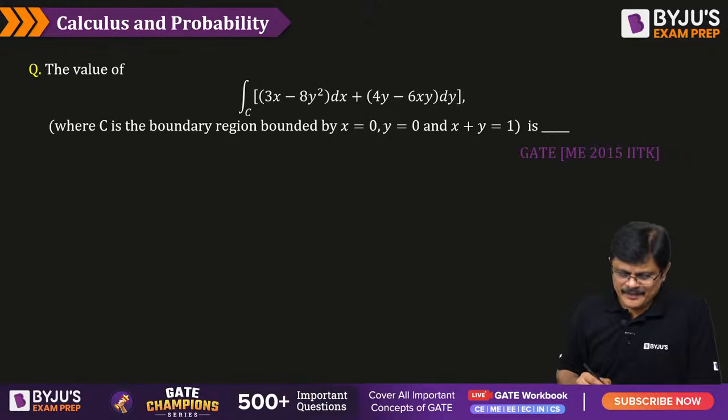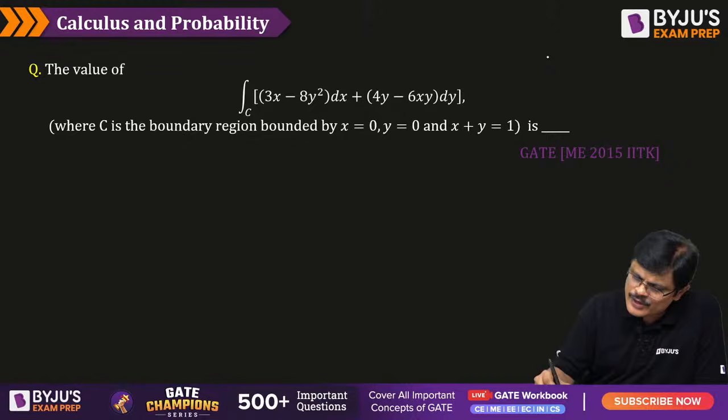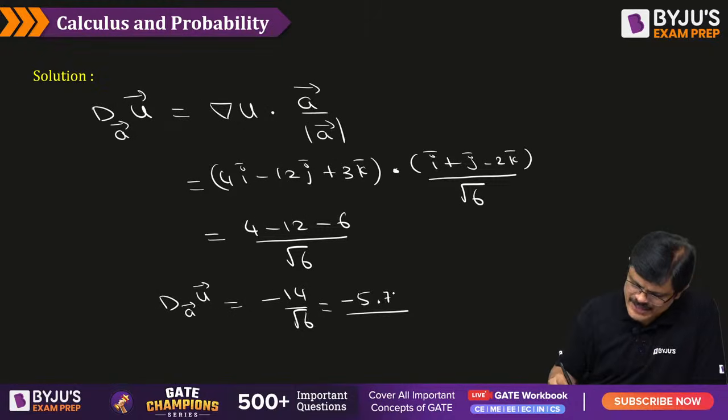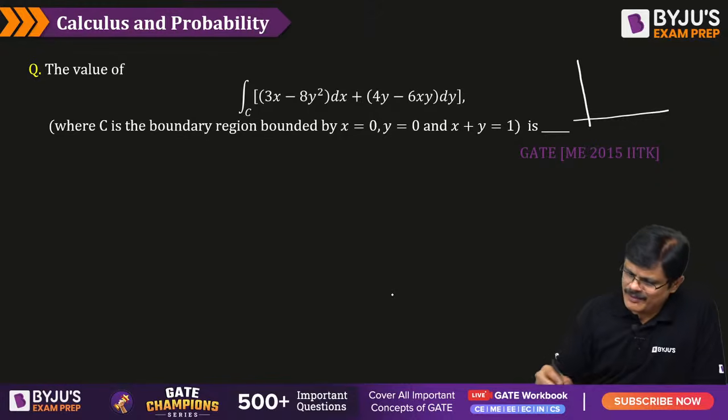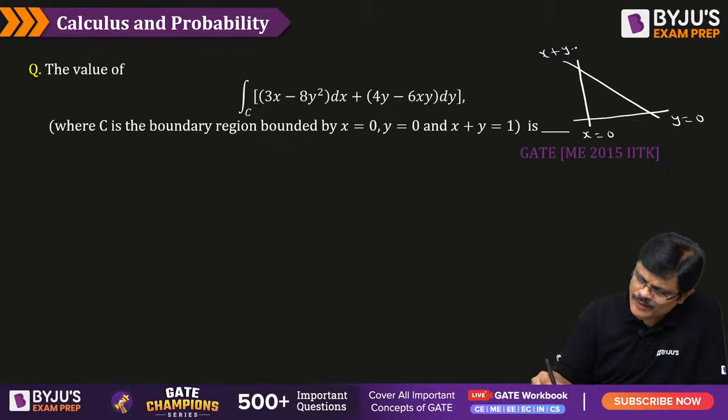This is in the form of integral p dx plus q dy, where c is bounded by x is equal to 0. See, x is equal to 0 means the y axis. Yeah, minus 5.71, very good, Vivek Babu. This is x is equal to 0, y is equal to 0, and this is the line x plus y is equal to 1.